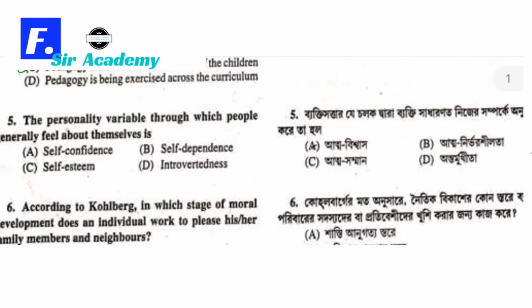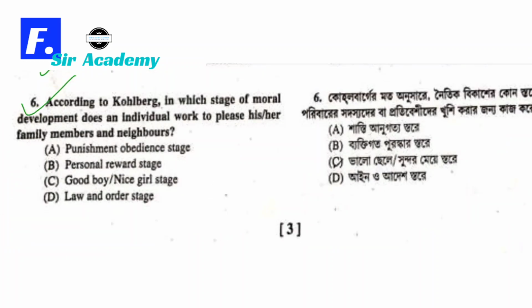Question number 5 is, the personality variable through which people generally feel about themselves is called self-esteem. Option C is correct. We can move forward for the next question. The next question is question number 6.